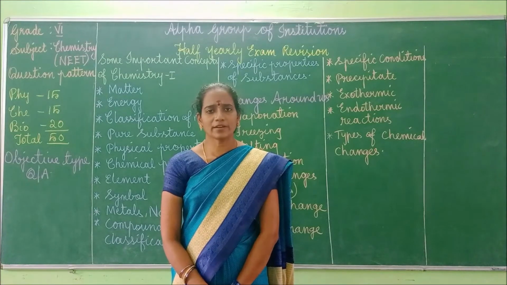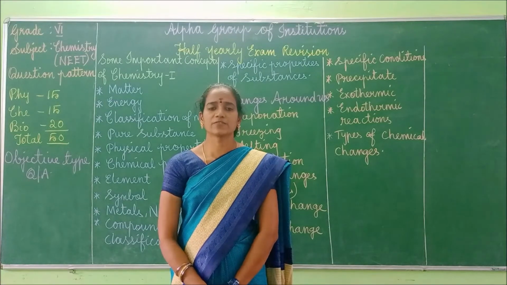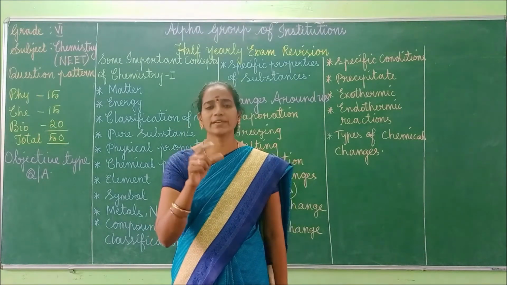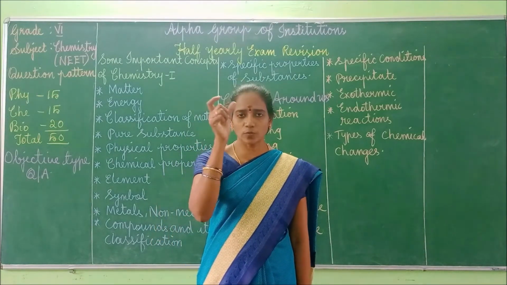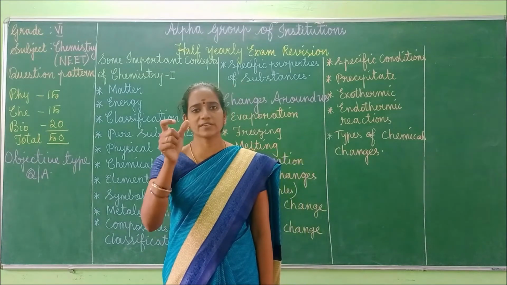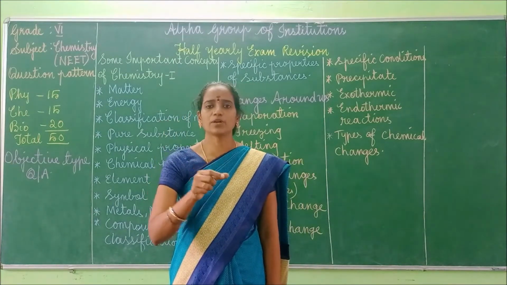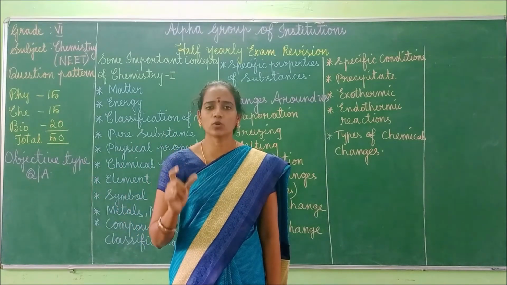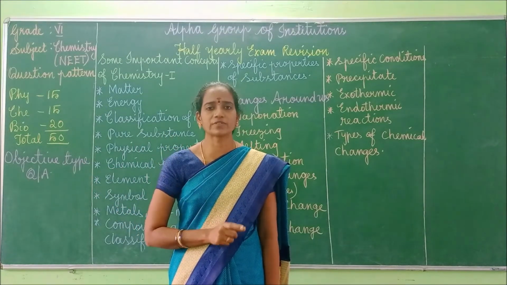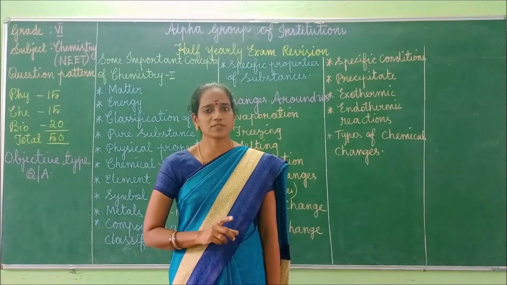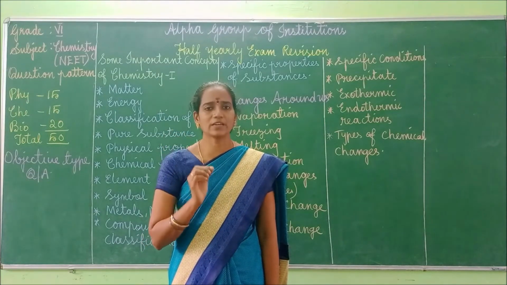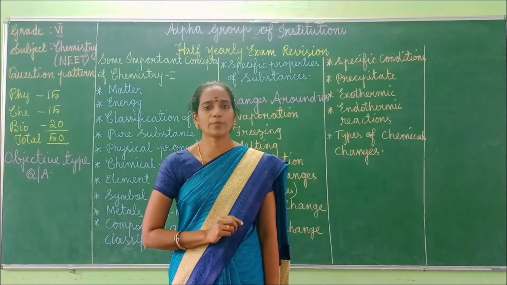You know the pattern also, how to write: first you have to put the tabular column. First you will be getting physics questions, okay? So mention the subject first, physics, put a serial number, options and then answer. In this manner you have to follow, not only for physics, even for chemistry as well as for biology. Use a good ink pen, don't use a ballpoint pen, okay?